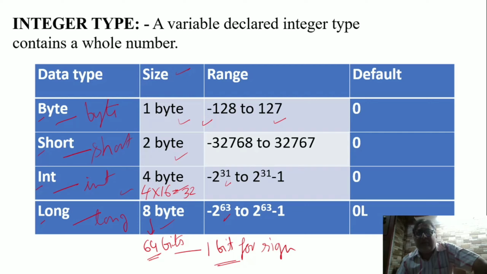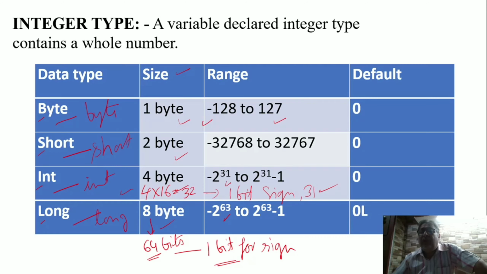When a binary number is converted into decimal, we perform a process where we take 2 to the power 0 plus 2 to the power 1 plus 2 to the power 3 and so on; like this we perform the conversion. So the power is there. Similarly, in int also one bit is for sign, so one bit for sign and the rest 31 power for magnitude.